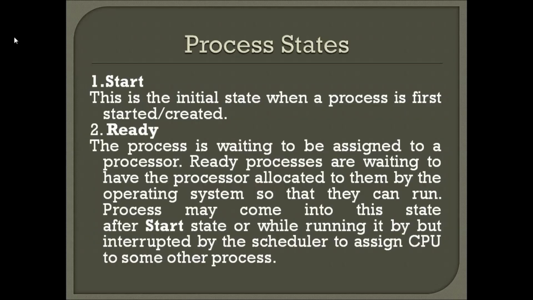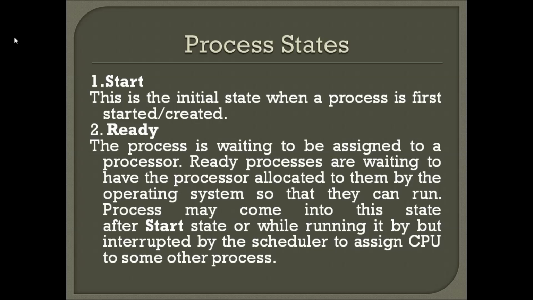A process will be in the start state when it is first started or created. This is the initial state. When you first create the process, it will be in the start state. When will it be in the ready state? The process is waiting to be assigned to a processor. For example, when you create the process, before allocating the processor to it, it will be in the ready state.